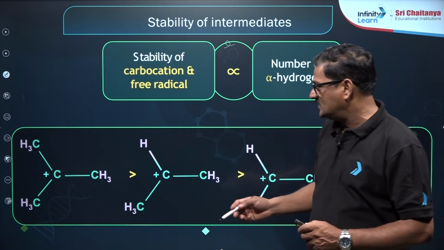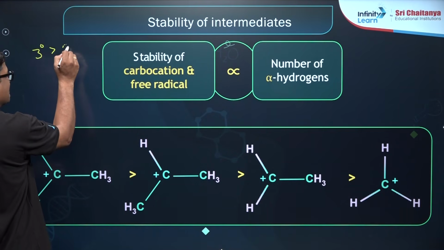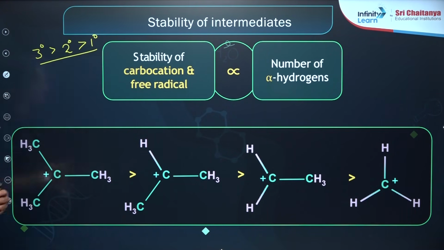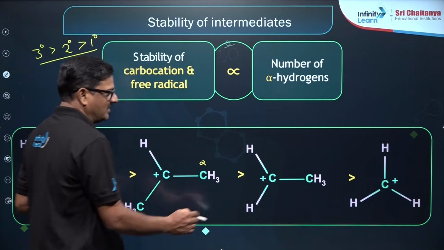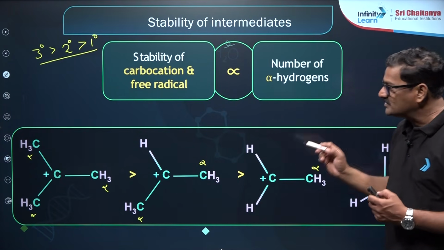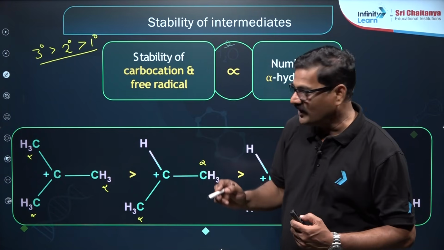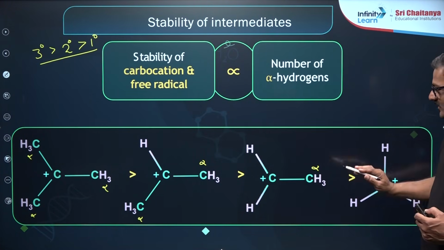We always know a tertiary carbocation is more stable than a secondary carbocation, which is more stable than a primary carbocation. Tertiary has 3 alpha, 3 alpha and 3 alpha, secondary has 2 alpha, primary has 1 alpha, and then there is no alpha. So you can say the inductive effect as well as hyperconjugation agree, and tertiary is more stable than secondary, which is more stable than primary and methyl carbocation.